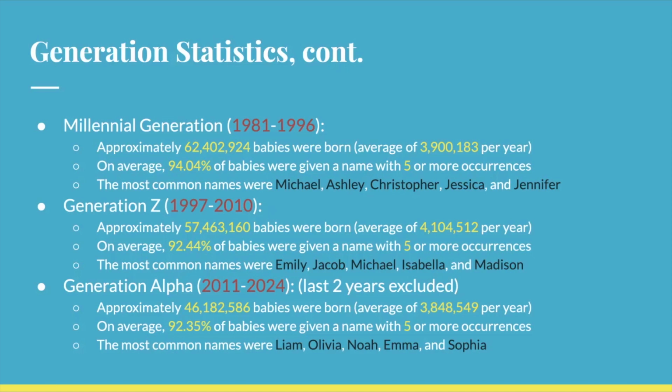There are approximately 57.5 million babies born, with an average of 4.1 million per year. On average, 92.44% of babies were given a name with 5 or more occurrences, and the most common names were Emily, Jacob, Michael, Isabella, and Madison.